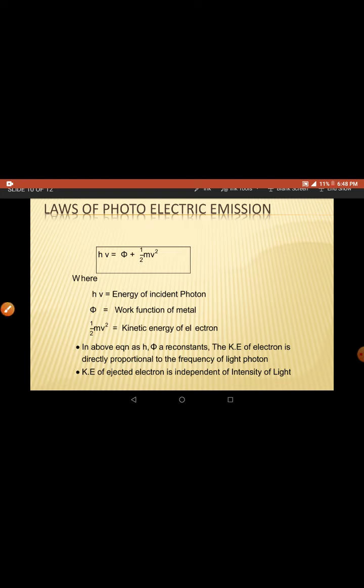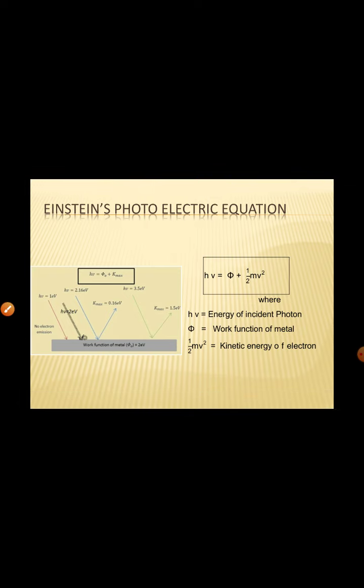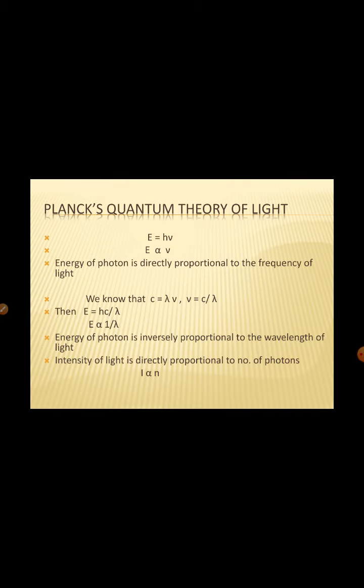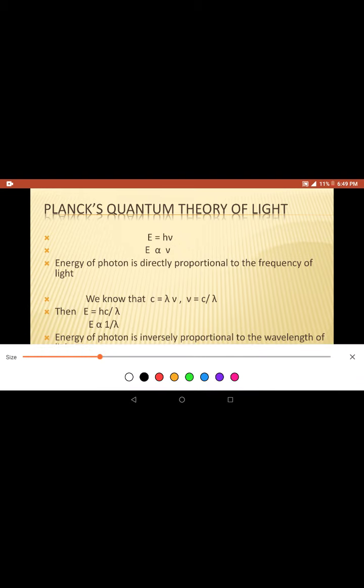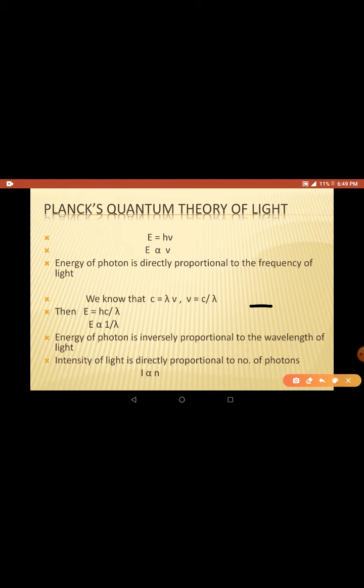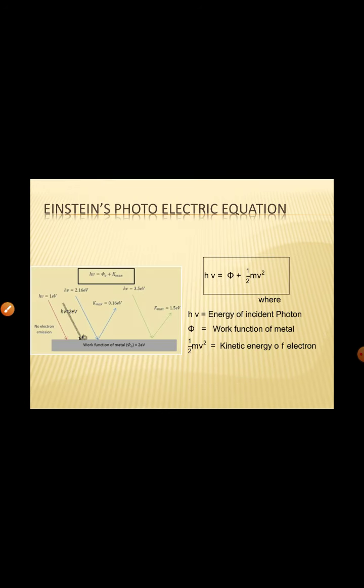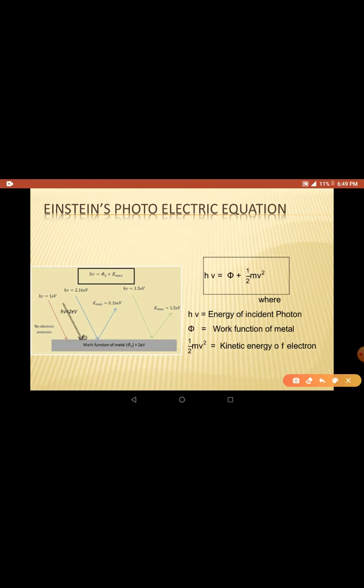So this equation, h mu equals phi plus half m v square, is called Einstein's photoelectric equation.